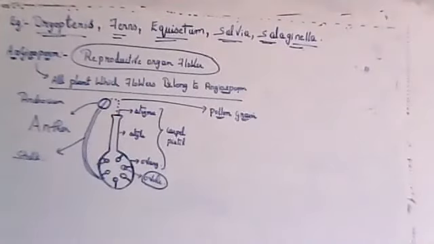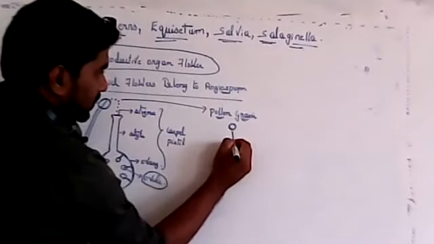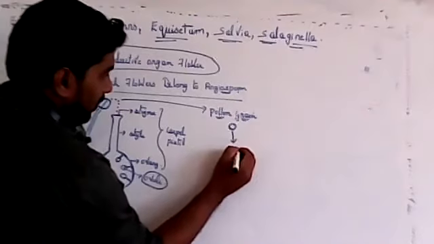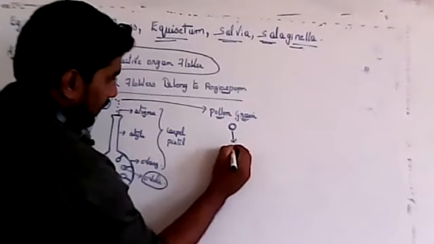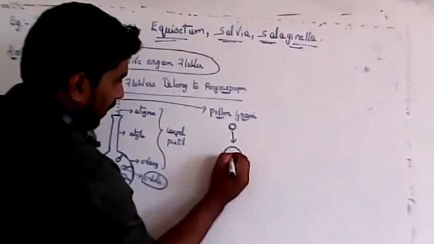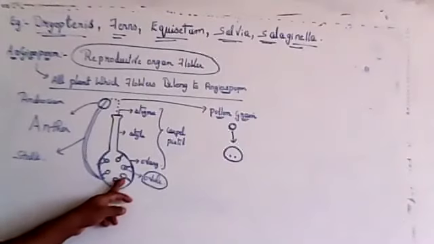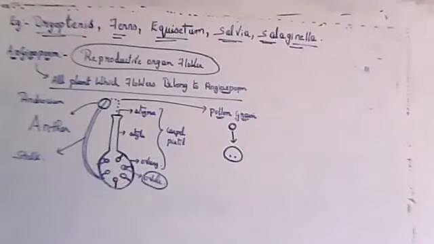Now, when we look inside the pollen grain, it will have two male gametes. Both gametes will fuse with the egg, so that is called double fertilization.